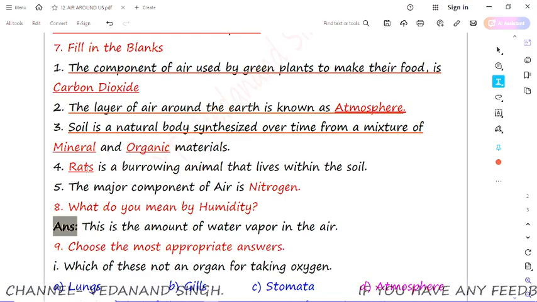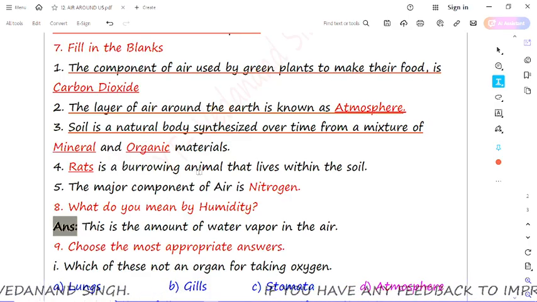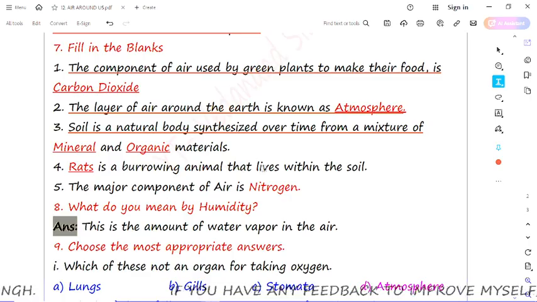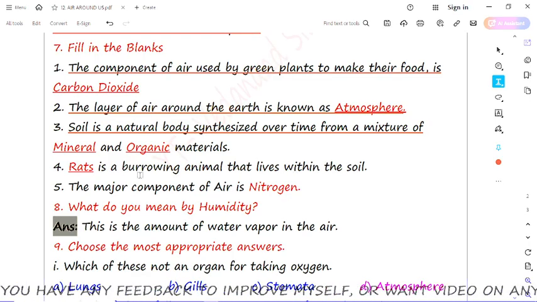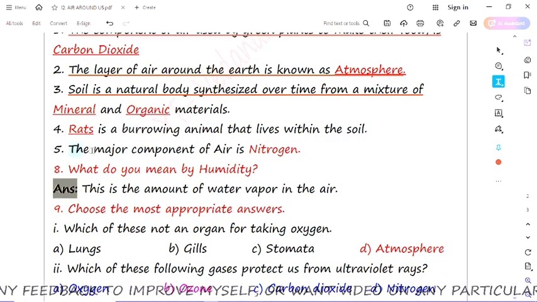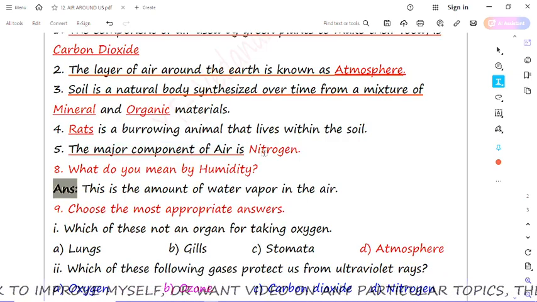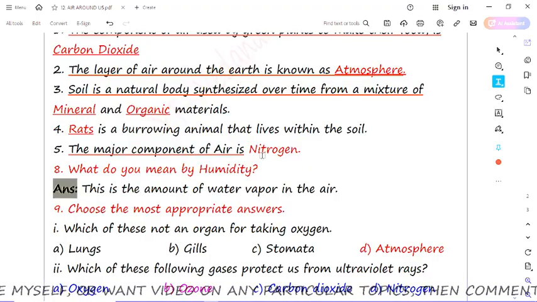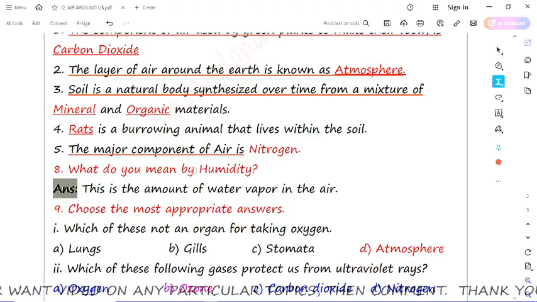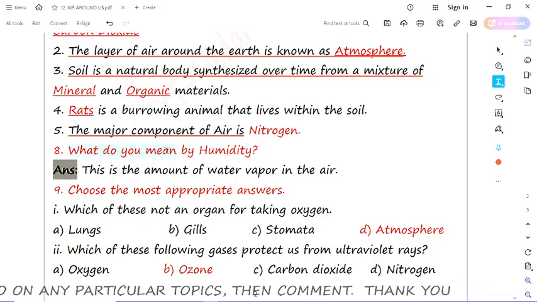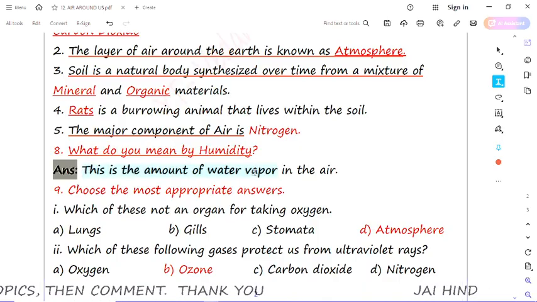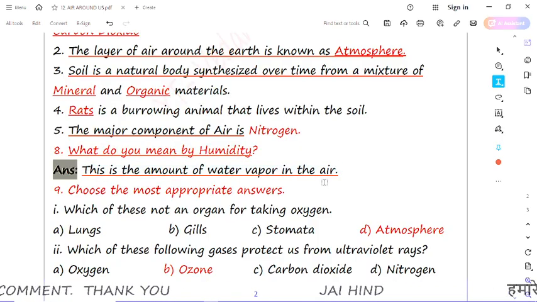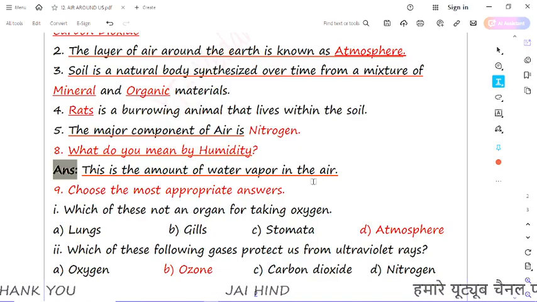Now the next: rat dash is a burrowing animal that lives within the soil, means you have to fill in rat, which is the correct answer. Now the fifth: the major component of air is dash, means the major component of air is nitrogen, present at about 78% in our atmosphere. Now question number 8: what do you mean by humidity? This is a simple question, means this is the amount of water vapor in the air. Whatever water vapor is present in air is called humidity.